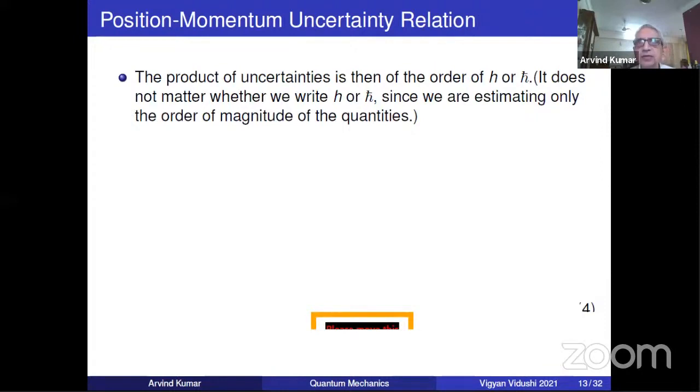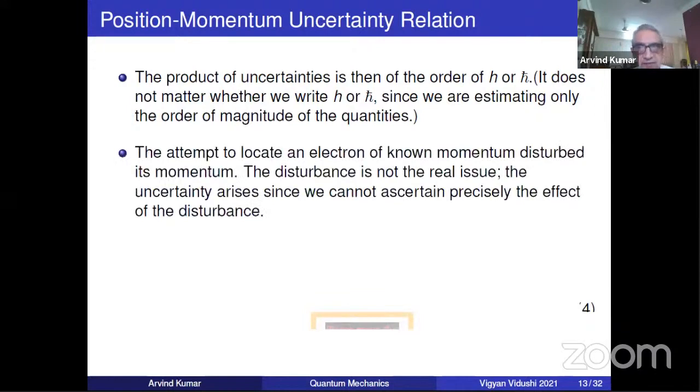Qualitatively means not quantitative mathematics, but overall, making arguments of order of magnitude. So it doesn't matter whether it is h or h cross, because we are estimating the order. When we define these quantities later in quantum mechanics, then of course you will have a definite relation, and it is actually of the order of h cross.